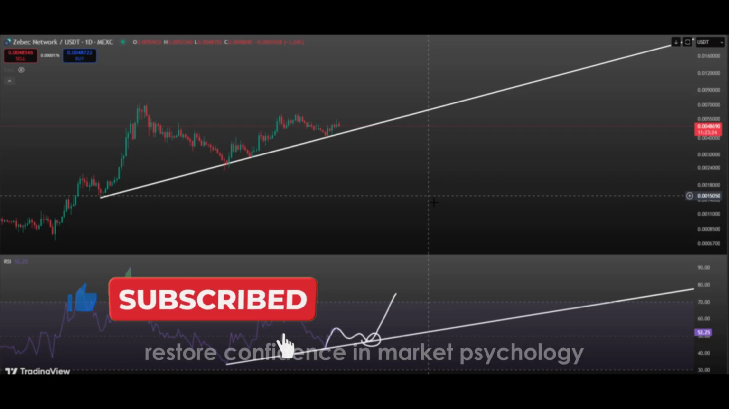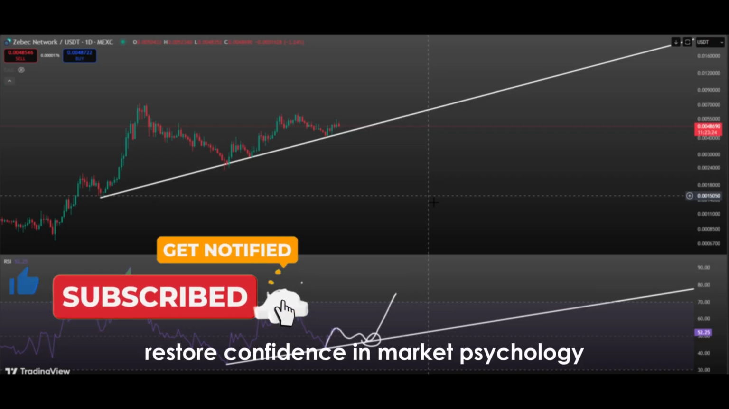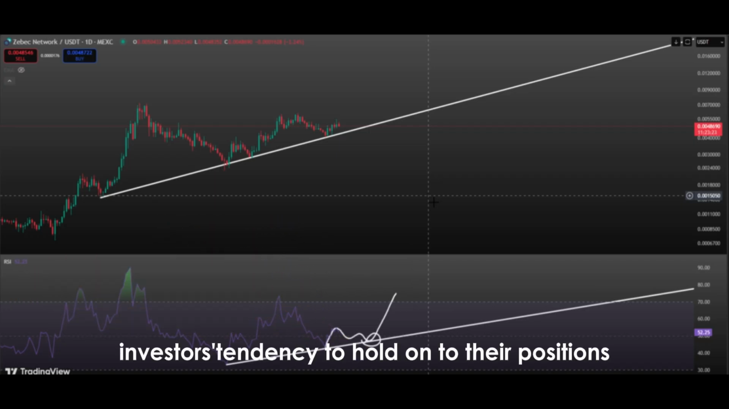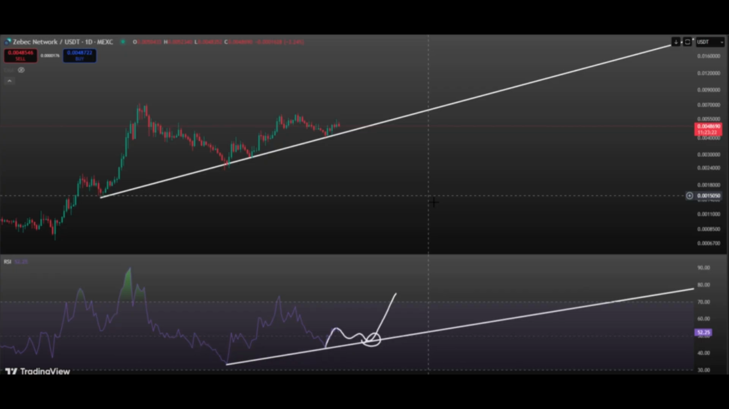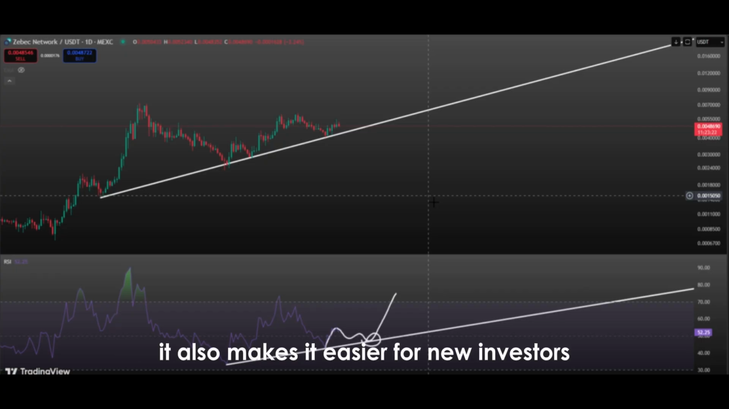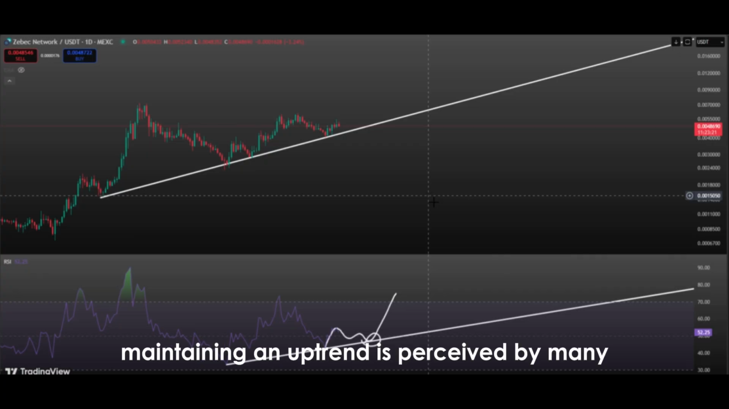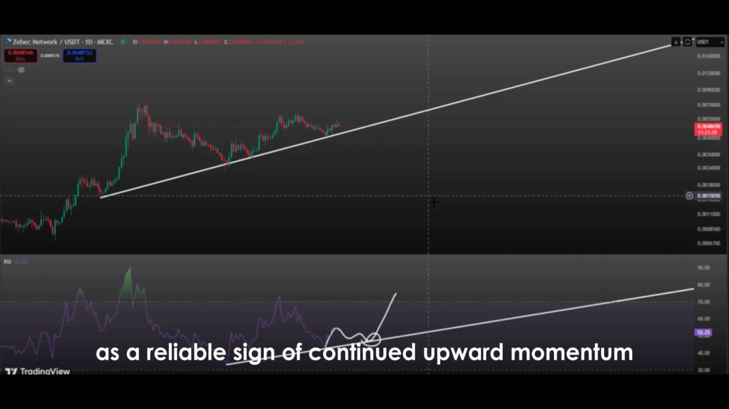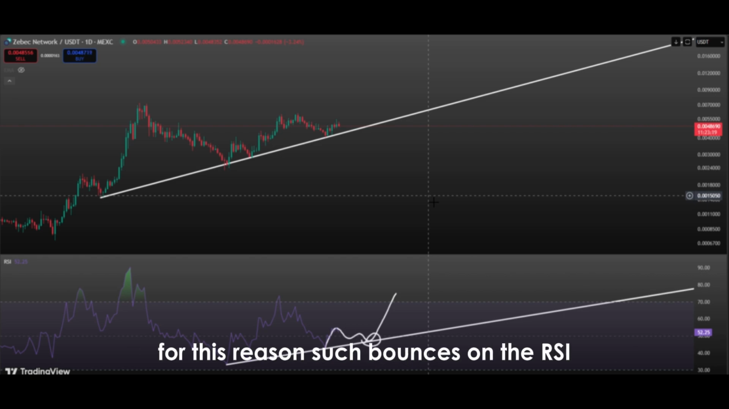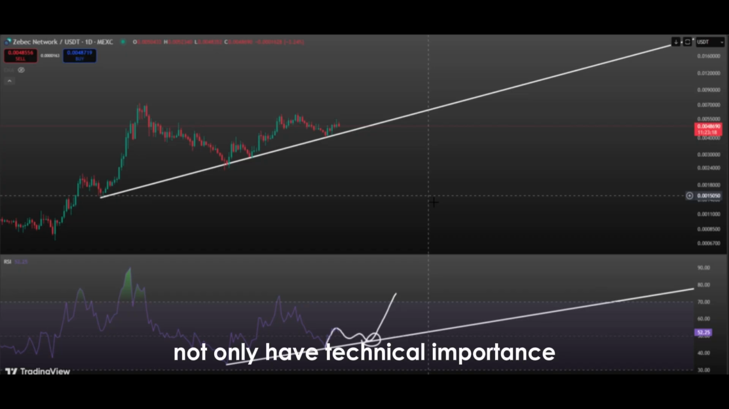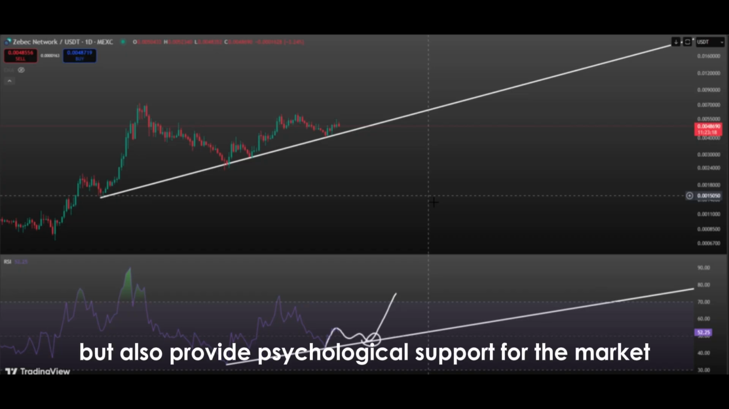These types of moves restore confidence in market psychology and increase investors' tendency to hold on to their positions. It also makes it easier for new investors to enter the market because technically, maintaining an uptrend is perceived by many as a reliable sign of continued upward momentum. For this reason, such bounces on the RSI not only have technical importance, but also provide psychological support for the market.